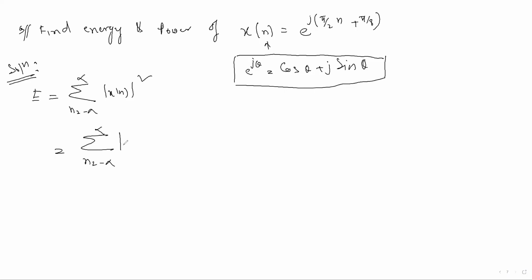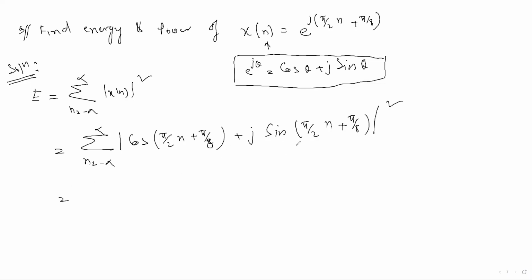So in x[n], you write this as cos(pi by 2 n plus pi by 8) plus j sin(pi by 2 n plus pi by 8), mod, whole square. So this is a complex number.